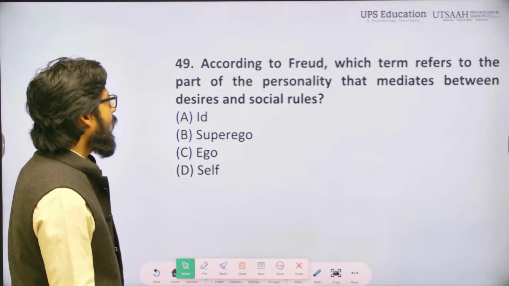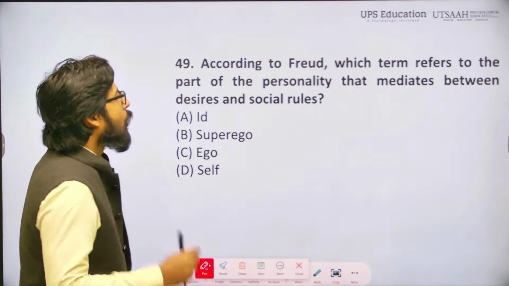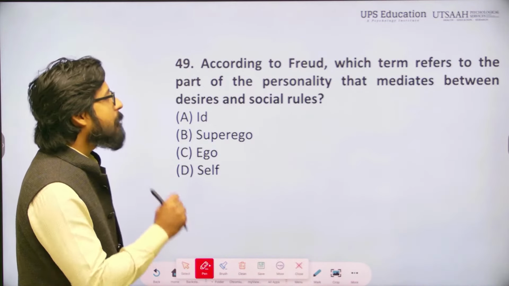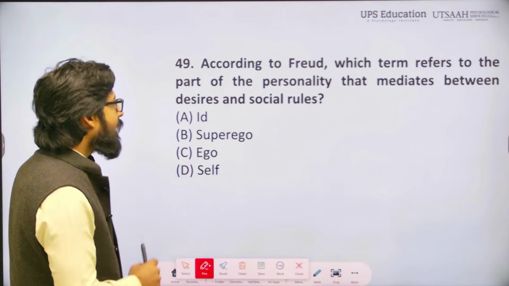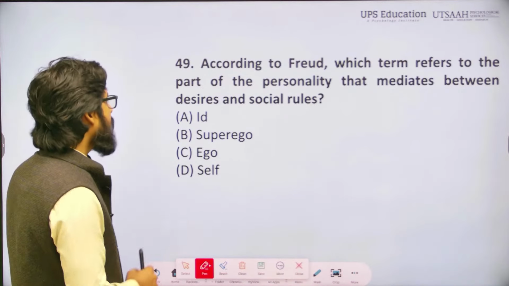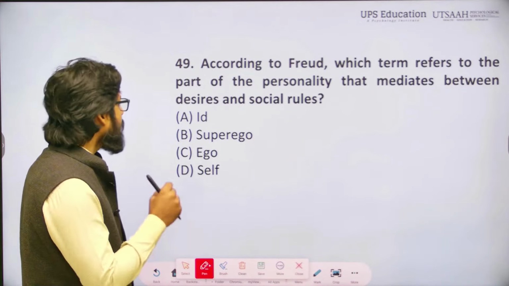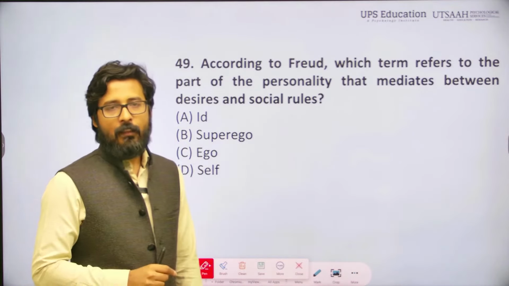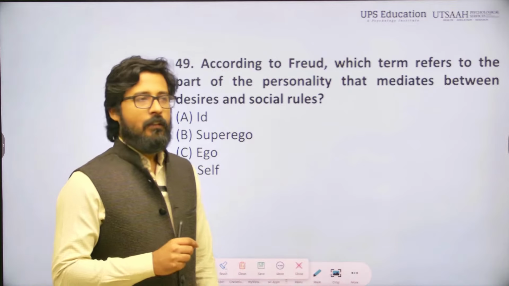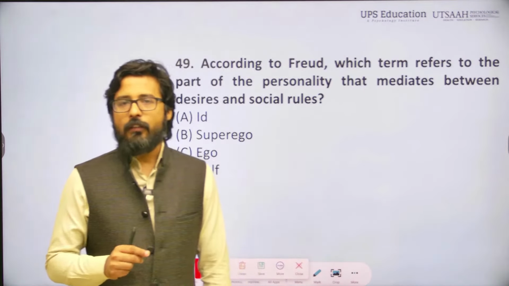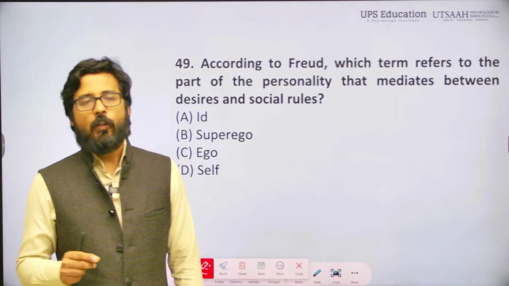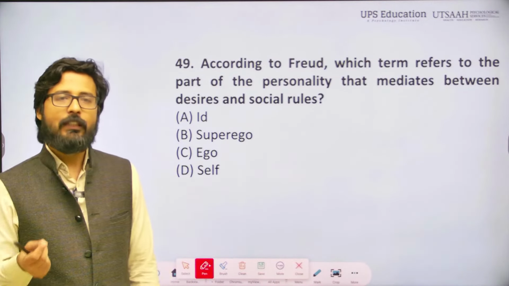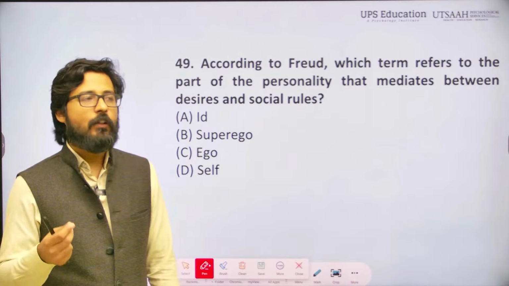Question number 49, according to Freud, which term refers to the part of the personality that mediates between desires and social rules? Option A, id, option B, superego, option C, ego, option D, self. And when we talk about this, according to Freud, the ego is the part of personality that mediates between the primal desire of the id and the moral standard of the superego.